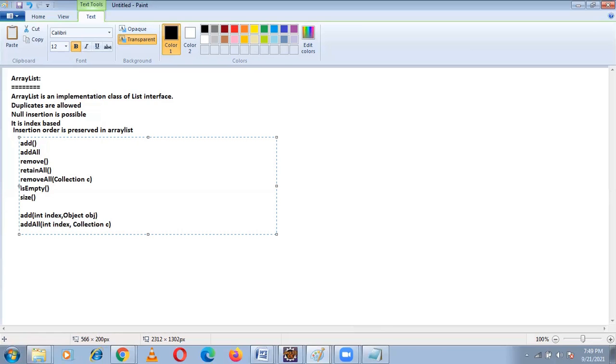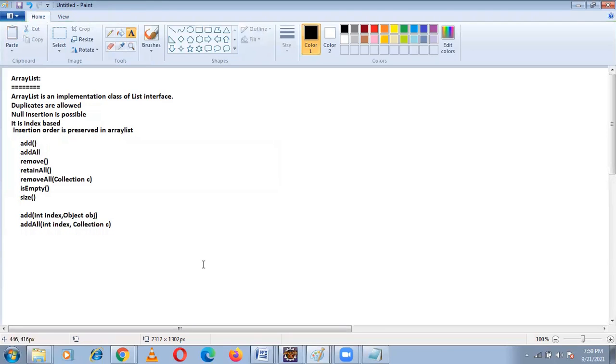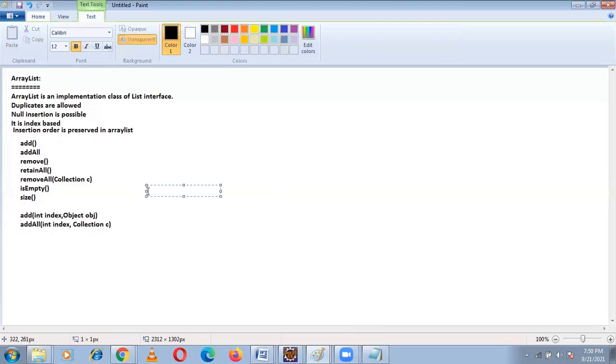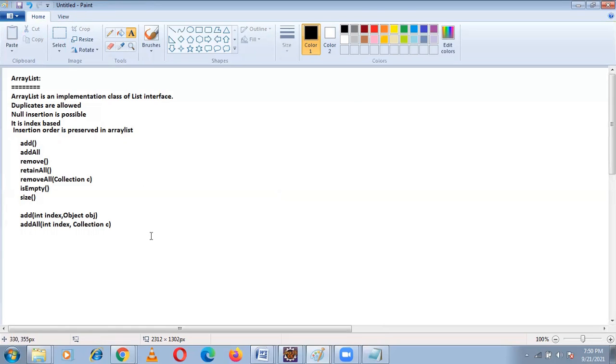The methods which are in list interface are applicable to array list class, but array list class methods, like add of int index comma object obj, are not applicable for list interface. That is very important. Why? Because array list class implements list interface. So the methods are coming from list interface to array list, but array list methods won't go into list.